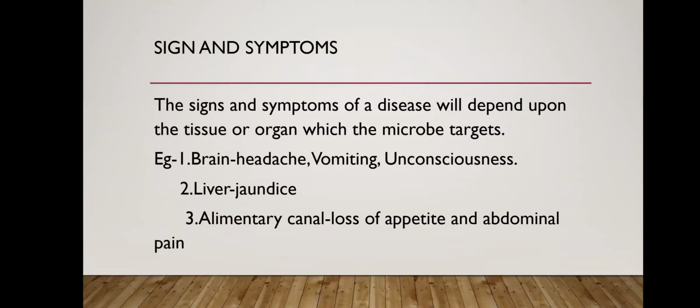If the liver is targeted, then there will be jaundice. If the lymph nodes are targeted, the lymphocyte production may go down. If the alimentary canal is targeted by worms, there is loss of appetite. Loss of appetite means not feeling like eating food, and abdominal pain may take place. So these are the signs and symptoms, and the thing you have to remember is the target organ. Wherever the microbes target the organ, the symptoms will be related to that organ only.